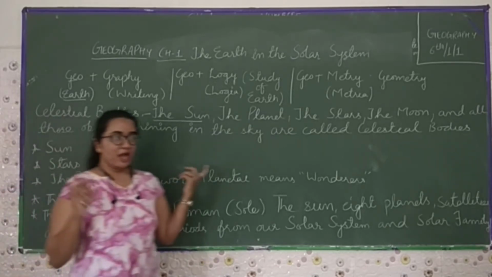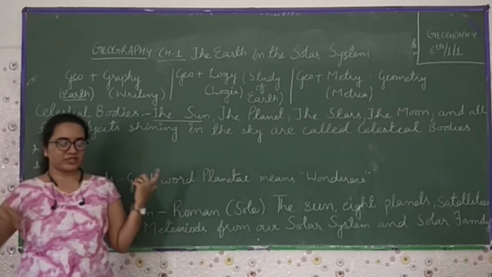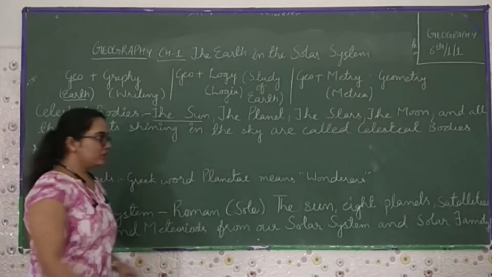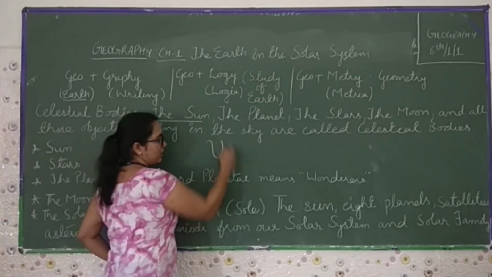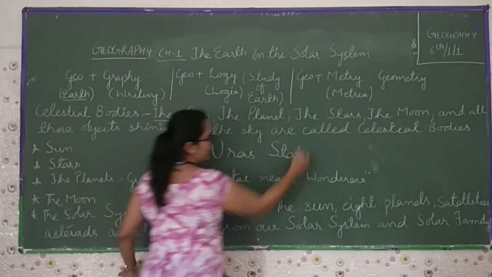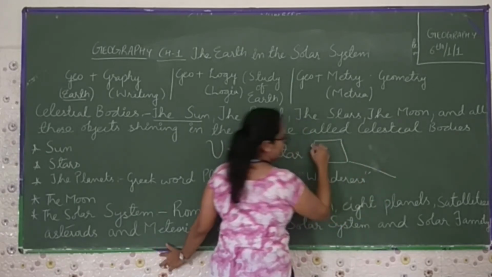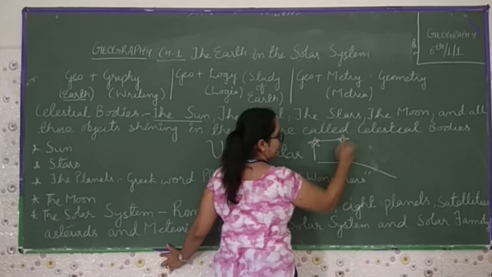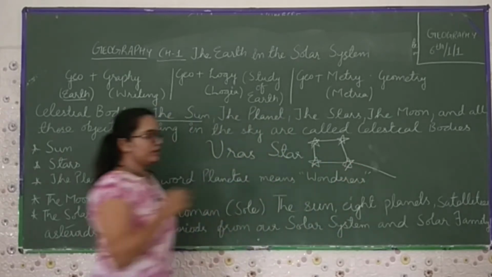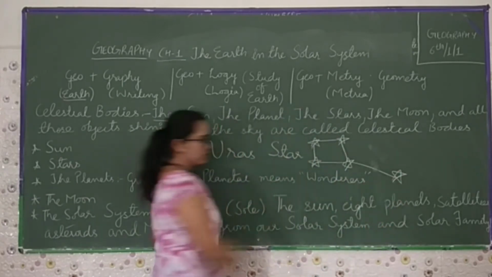The stars have different structures, which show us different types of patterns, just like Ursa. Ursa star shows an object like this, where they can see this structure of the star is called Ursa.